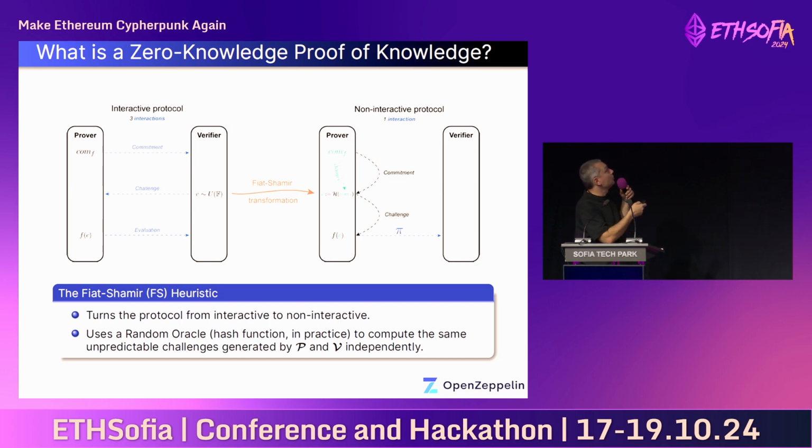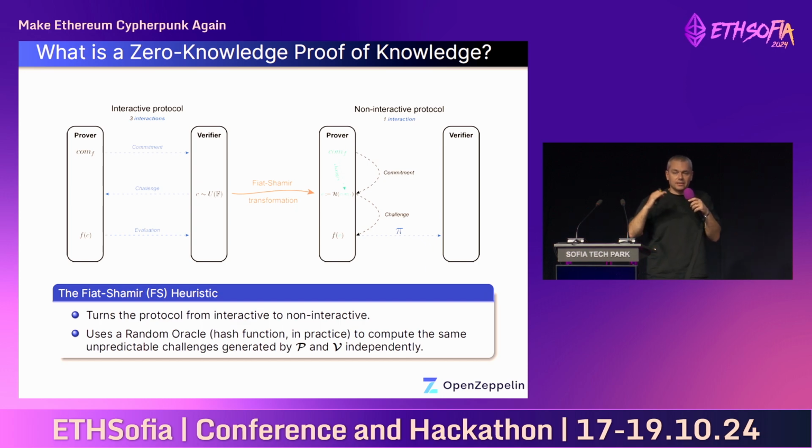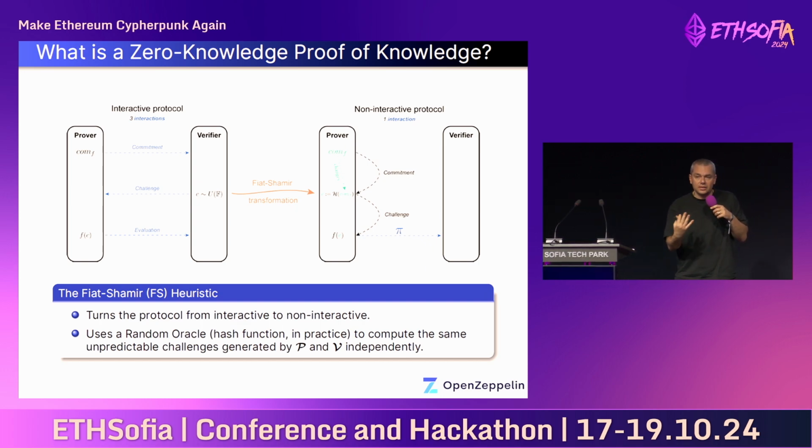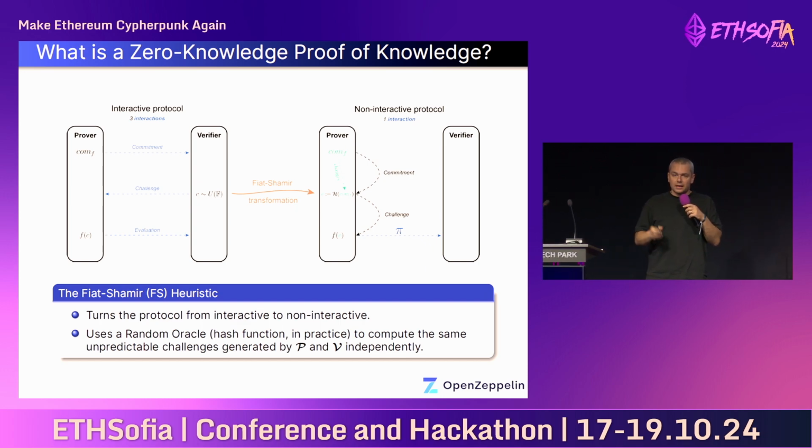And finally, the prover evaluates his polynomial on the challenge and provides a proof in the form of this evaluation. So it's a very high-level description, but conveys the main idea behind zero-knowledge proofs. But the point of this slide is that zero-knowledge proofs don't have to be interactive. And that's where the Fiat-Shamir transform comes into place. It's a tool for turning an interactive protocol into a non-interactive one.